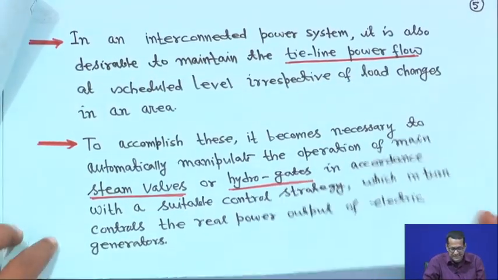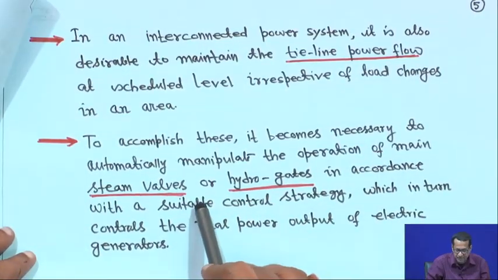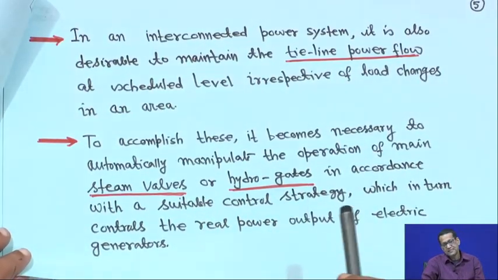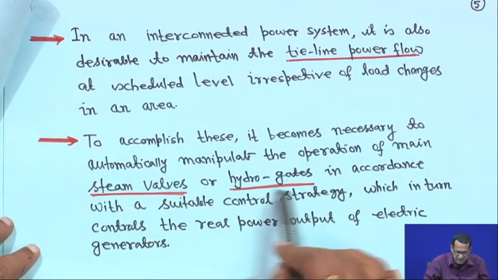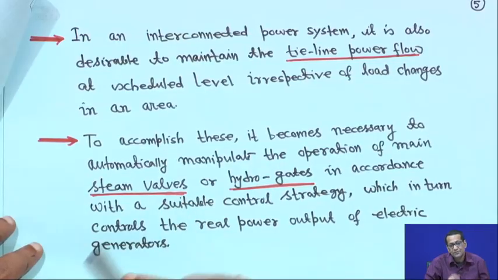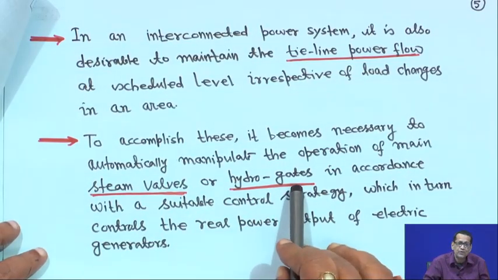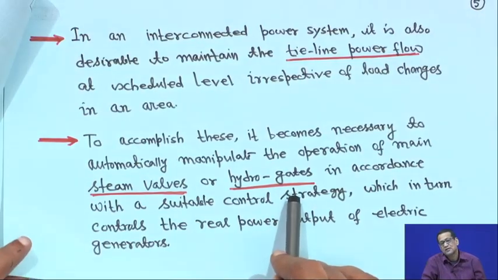To accomplish this, it becomes necessary to automatically manipulate the operation of the main steam valve or hydrogates. In the case of a steam turbine it will be the steam valve, or hydrogates otherwise, because if you open the steam valve, more steam input will be there; if you close it, steam input will be less. Or with hydrogates, if you open the hydrogate, more water input will go to your turbine.